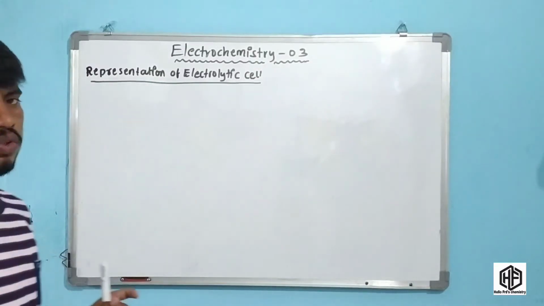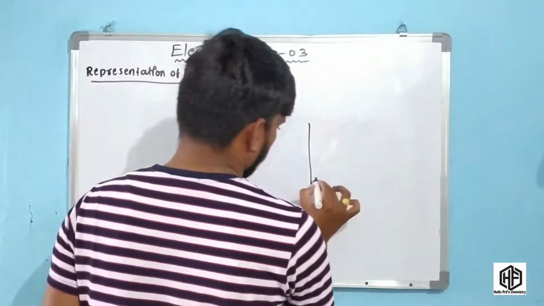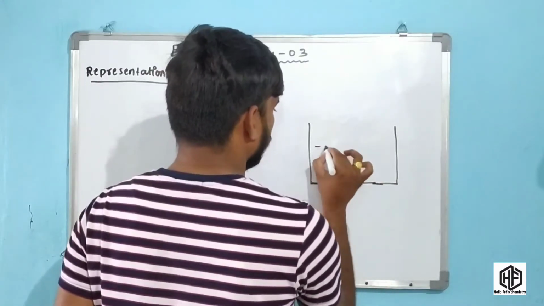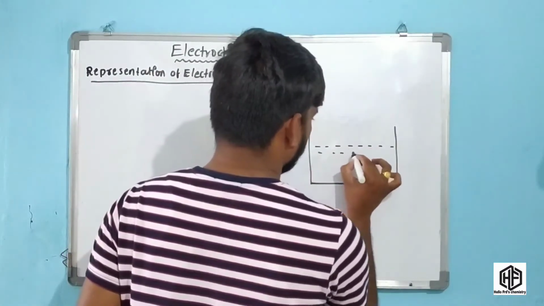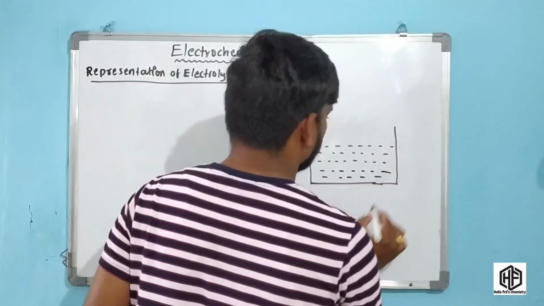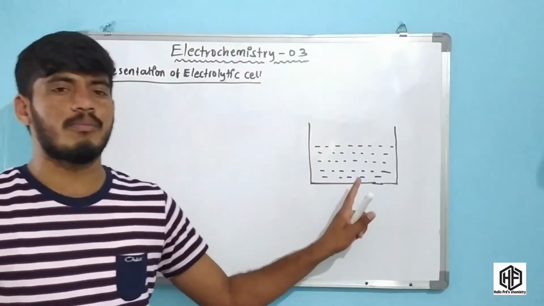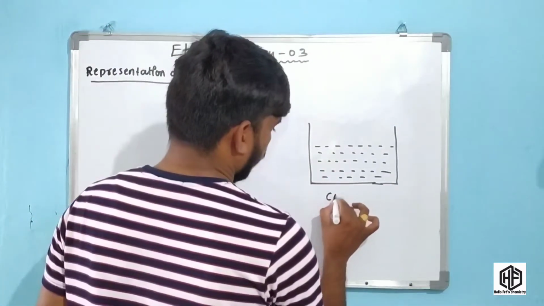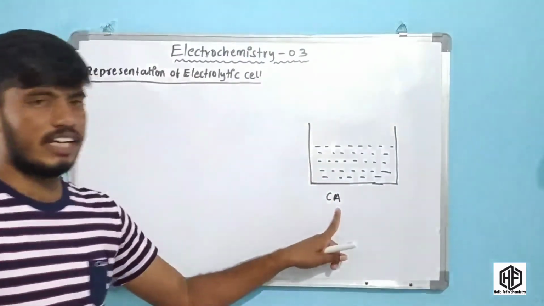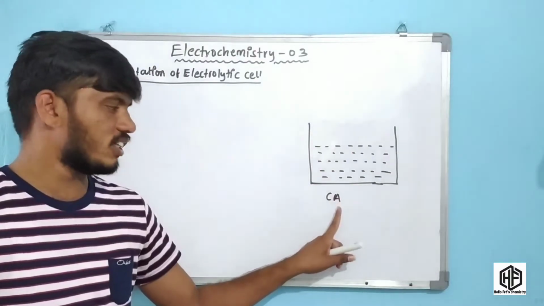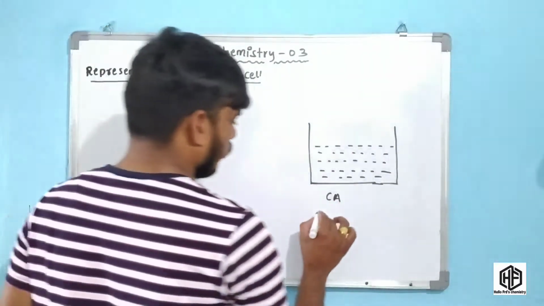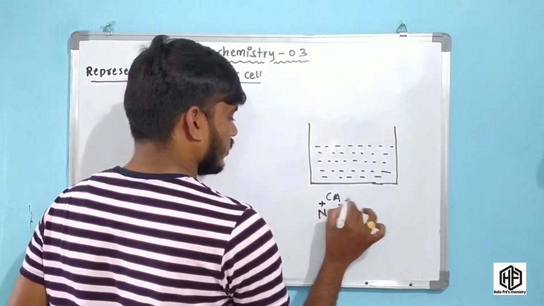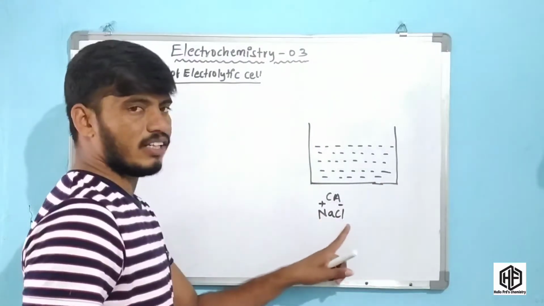For example, consider a container like this. Okay friends, an electrolytic solution is present in this container. In that electrolytic solution, electrovalent bonds are present, which is called an ionic compound. This is the electrolytic solution, which means cations and anions are present. For example, consider NaCl, which is Na plus and Cl minus. Here this is the cation and this is the anion.